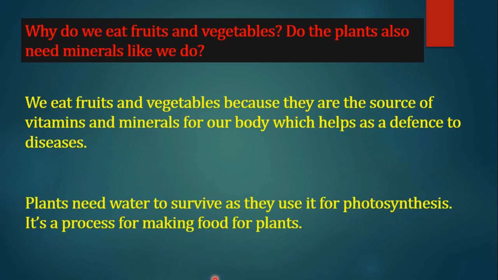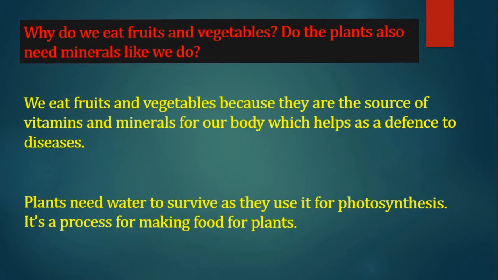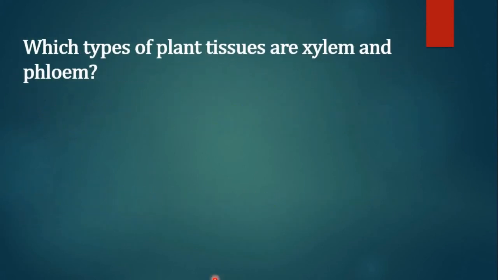Plants need water to survive as they use it for photosynthesis. It's a process for making food for plants. Which types of plant tissues are xylem and phloem?